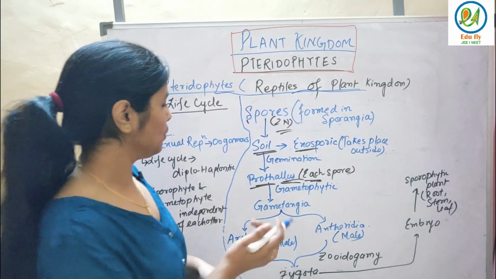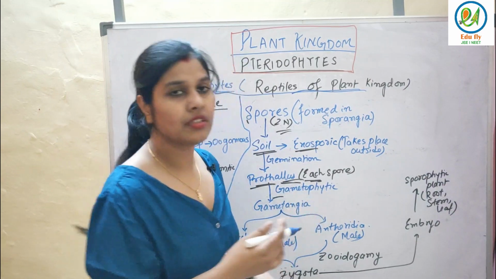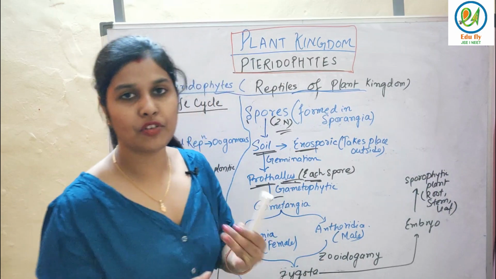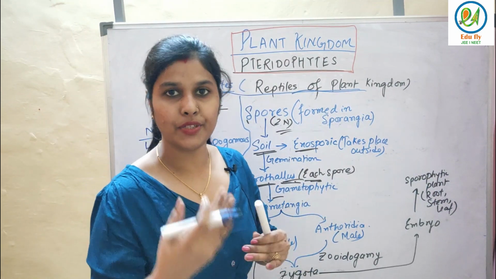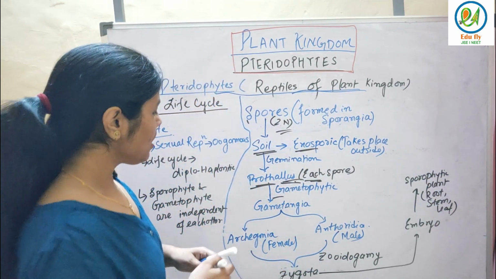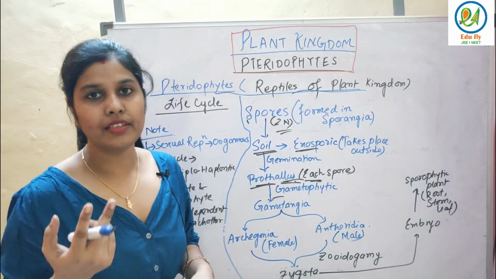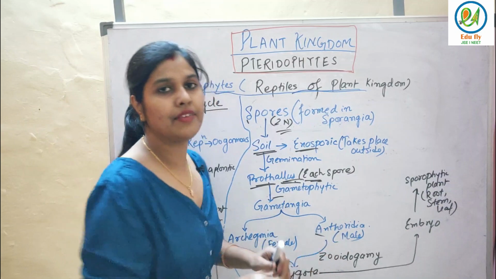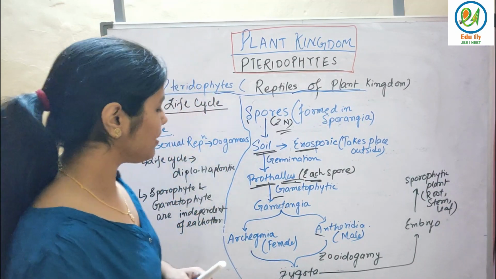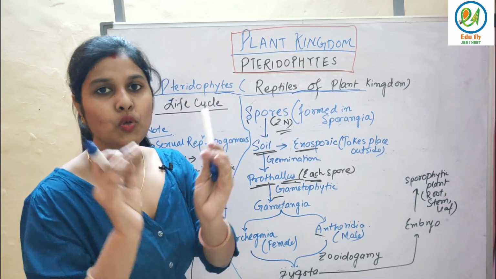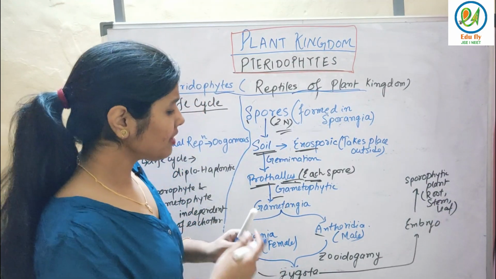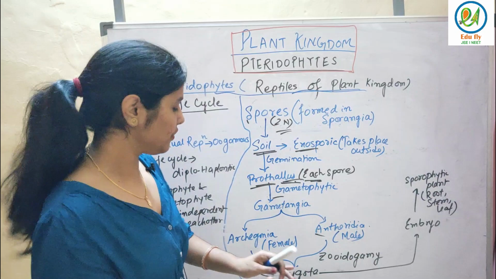Prothallus word terminology. After that, it forms gametangia, and this is nothing but prothallus to gametangia. Gametophytic generation में we have entered into gametophytic generation. Fine. So gametangia दो होते हैं, you know very well, male and female. Male is called antheridia and female is called archegonia. So easy. And after that, both of them fuse and form zygote. Zygote means that is after fertilization it will form zygote.